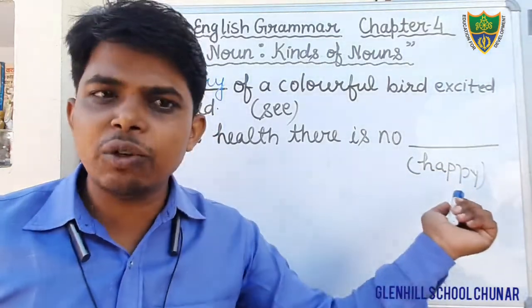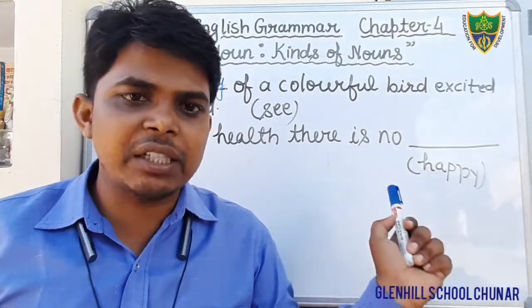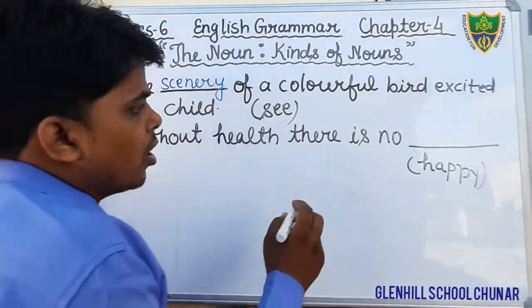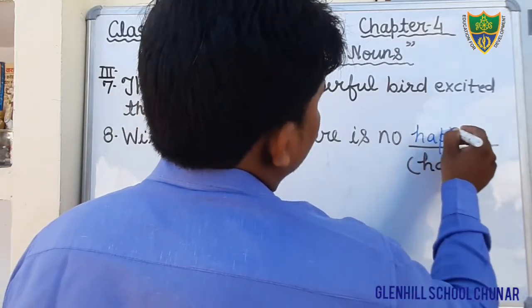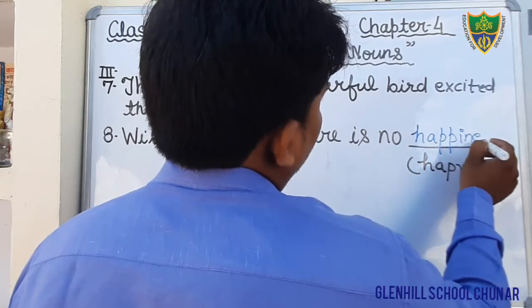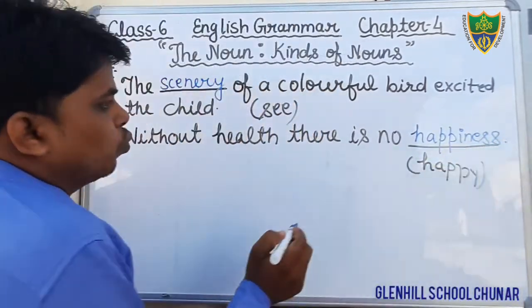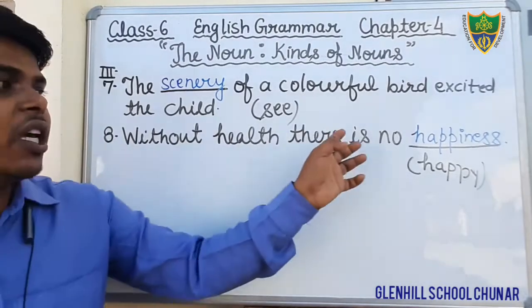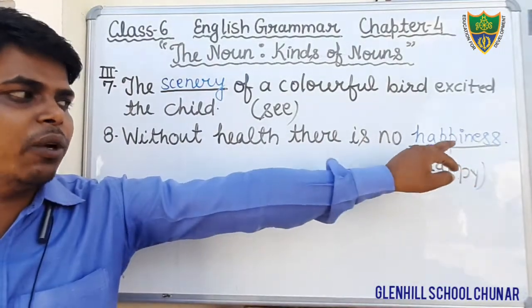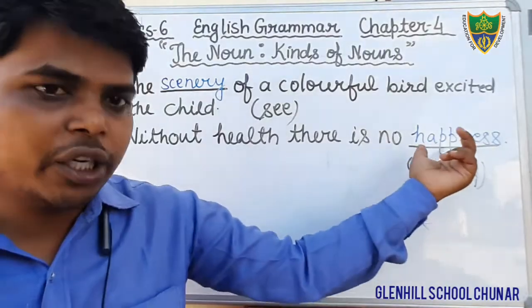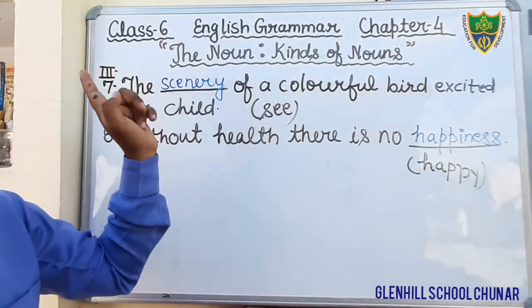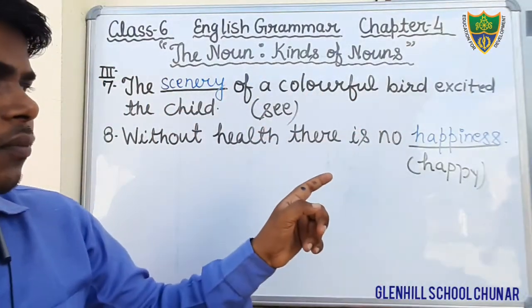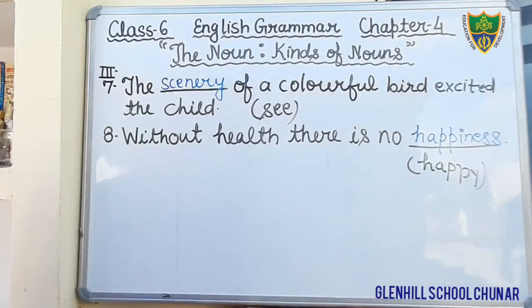Okay, happy is an adjective. We have to make what? Abstract noun. So what would be the suitable word here? Happiness. Happiness is a noun. What kind of noun? Abstract noun. So the suitable sentence is: Without health there is no happiness. In the blank you will fill the word happiness in question number 8 of exercise number 3. Okay, so just complete it. Now we will discuss exercise number 4.